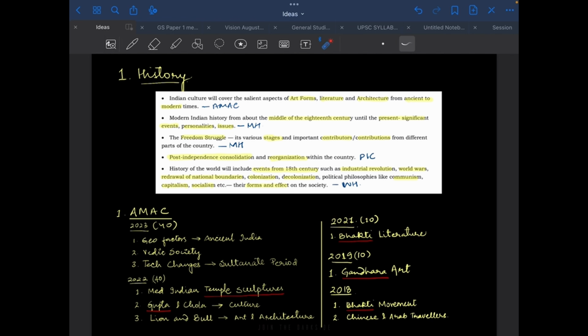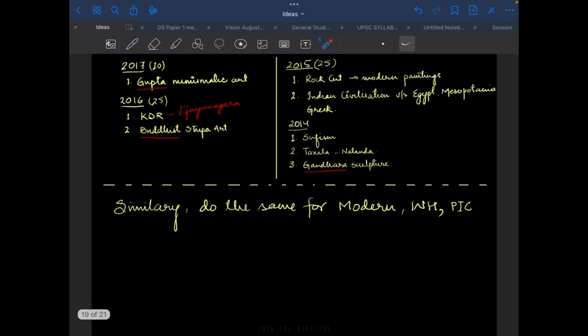In 2021, there was only one question, on Bhakti literature. In 2019, only one question, on Gandhara. In 2018, two questions, one on the Bhakti movement and one on Chinese and Arab travelers. In 2017, a 10-marker on Gupta numismatic art. In 2016, KDR, and a second question on Buddhism in two parts. In 2015, there was a question on rock-cut architecture, and a comparison of Indian civilization with Egyptian, Mesopotamian, and Greek. In 2014, one question on Sufism, one on the universities Taxila and Nalanda, and one on Gandhara sculpture.